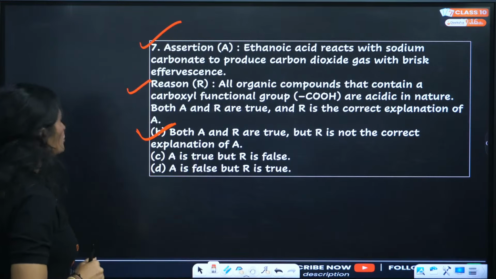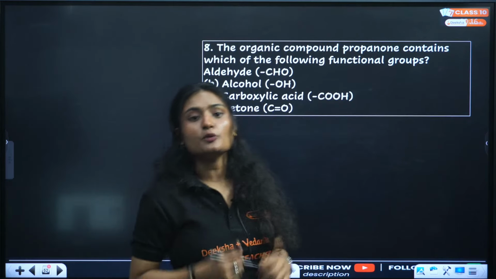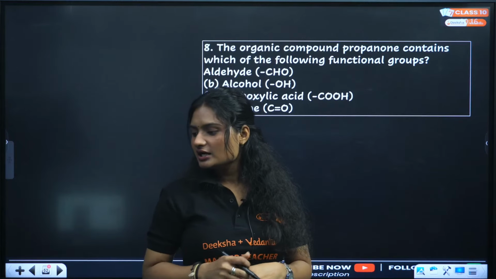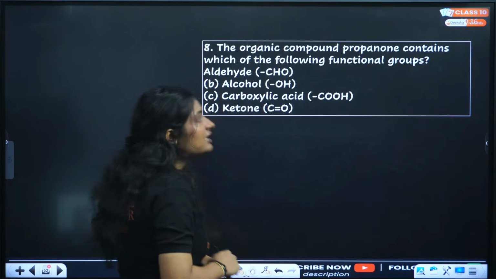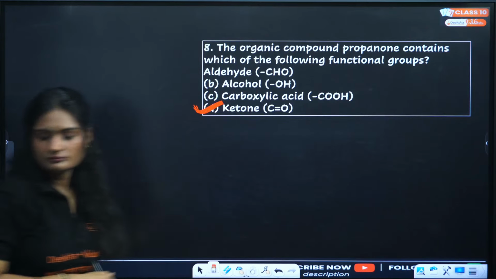Okay. Next question. The organic compound propanone contains which of the following functional groups? Propanone means it is a ketone. So the correct answer is option D, ketone. Clear?